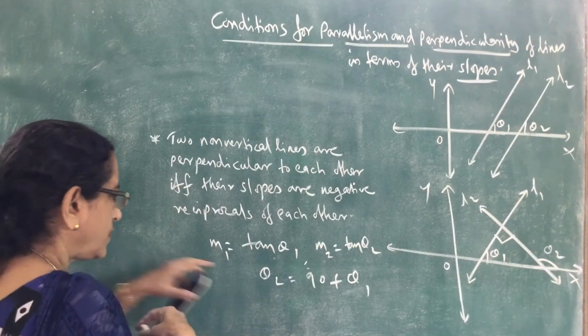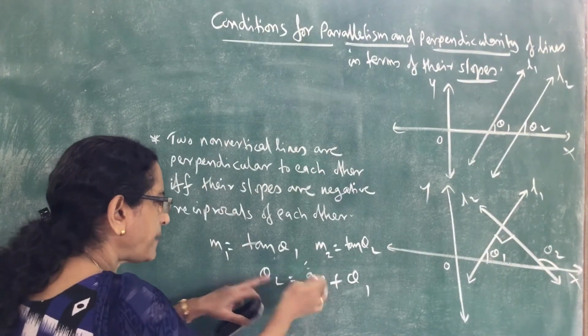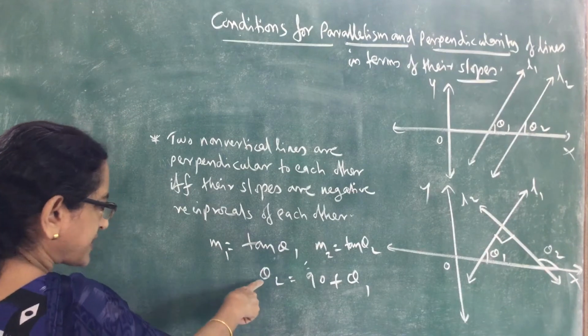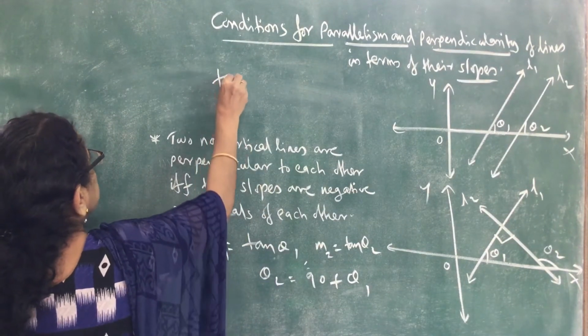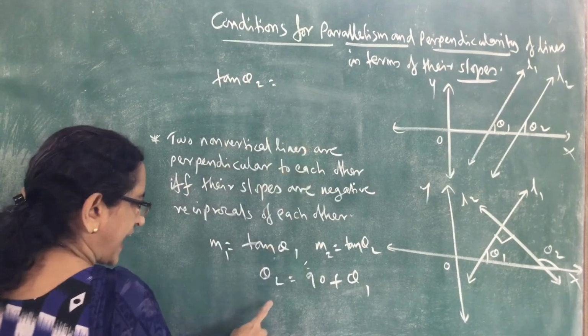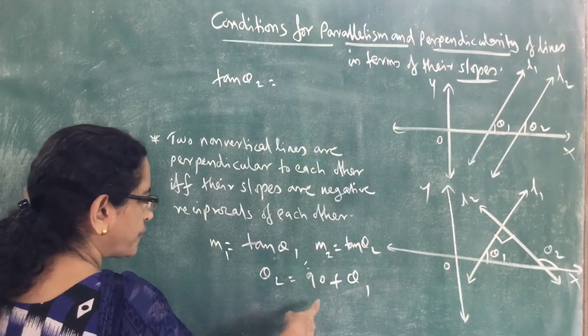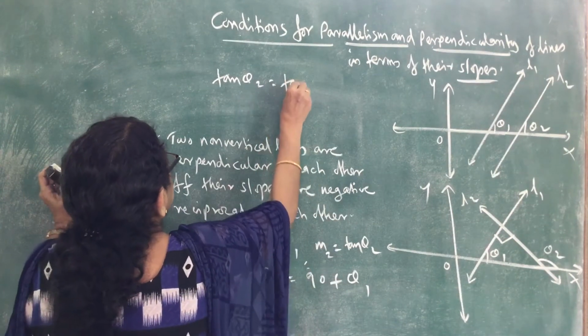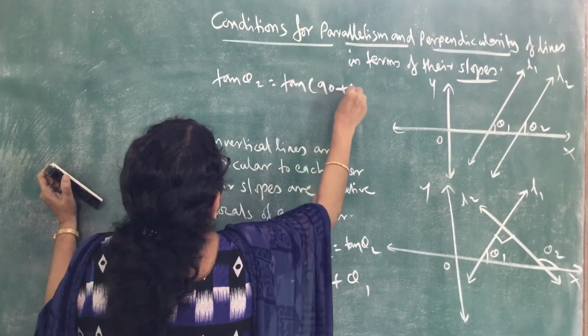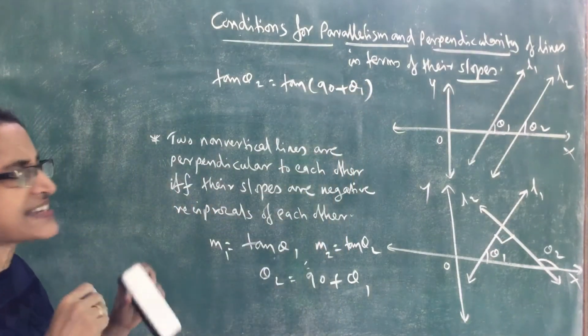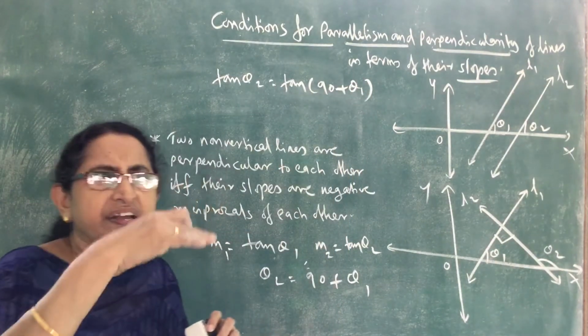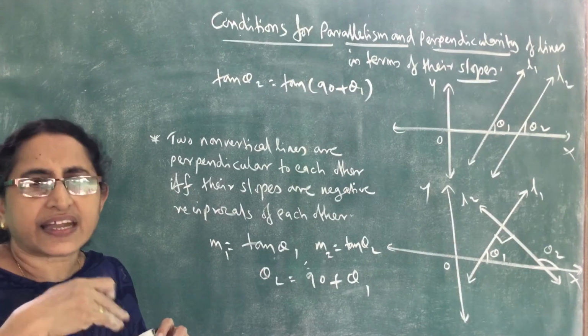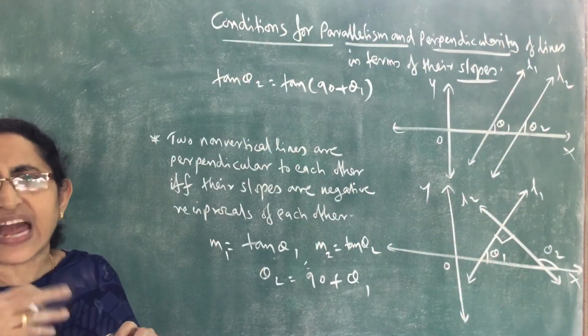Therefore, when we take tan on both sides, tan theta 2 equals tan of 90 plus theta 1. Now what is tan of 90 plus theta? 90 plus means second quadrant. In the second quadrant only sine is positive, tan is negative.